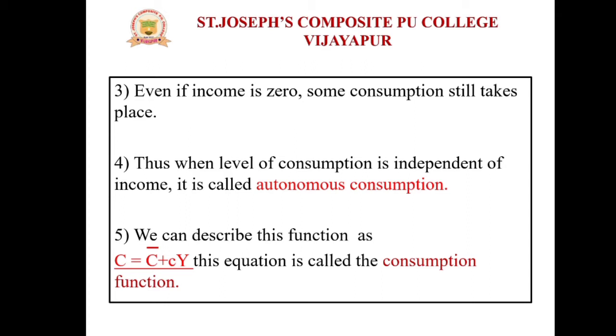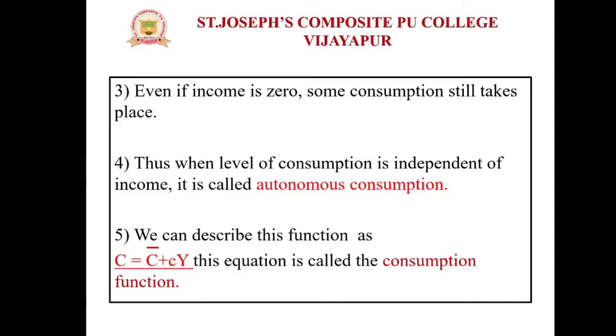Thus when the level of consumption is independent of income, it is called autonomous consumption. What is autonomous consumption? This is a 1 mark question. If the income is zero, consumption still takes place, and that level of consumption is called autonomous consumption. Why?